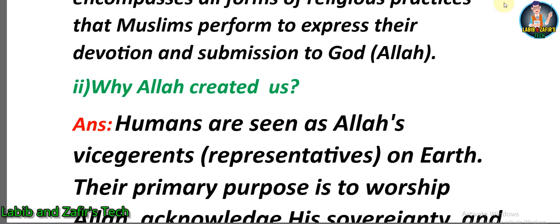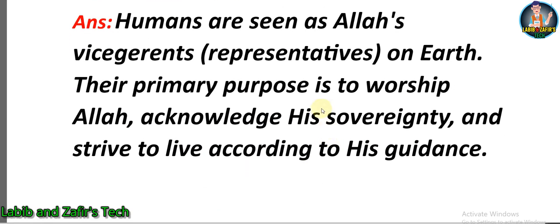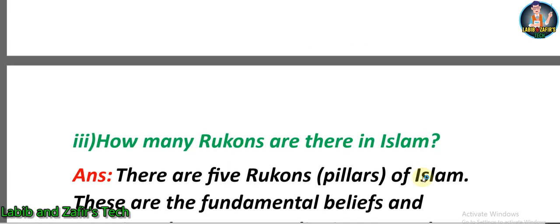Number 2, why did Allah create us? Answer: humans are seen as Allah's vicegerents, representatives on earth. Their primary purpose is to worship Allah, acknowledge His sovereignty, and to strive to live according to His guidance.